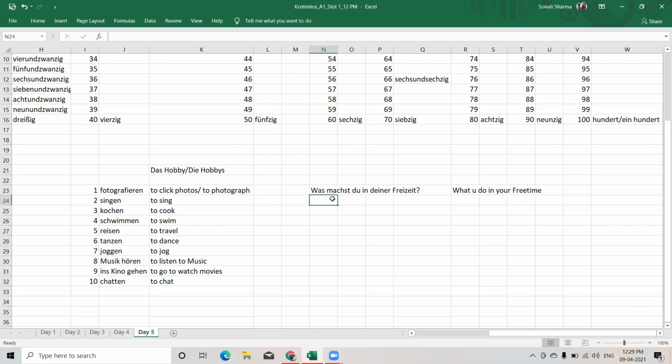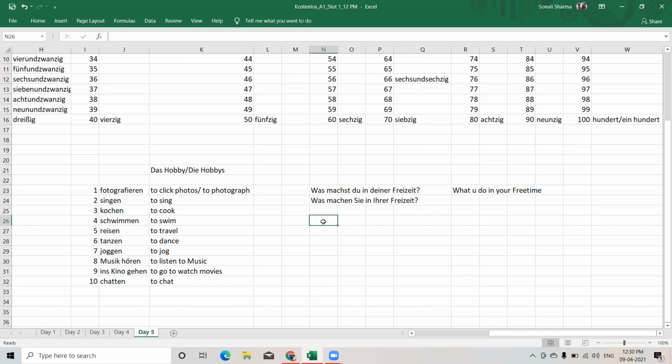So was machst du in deiner Freizeit? I'm writing the question for formal also. So was machen Sie in Ihrer Freizeit, capital I, in Ihrer Freizeit. Was machen Sie? Not Sir, Sie. These are the two ways to ask. Okay, we are now short of time, 10 minutes left.